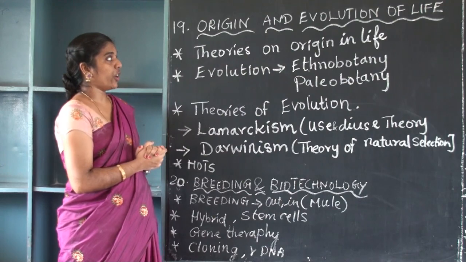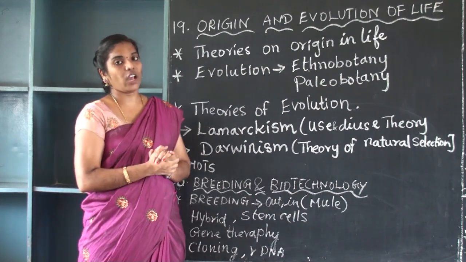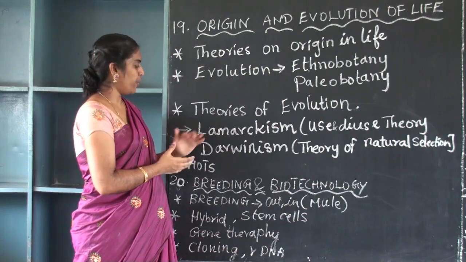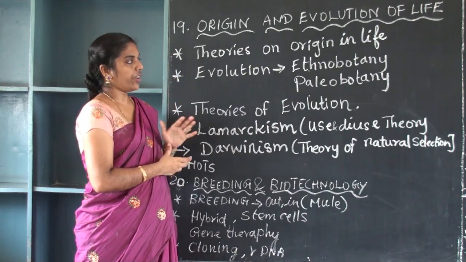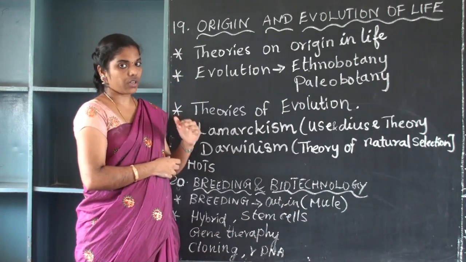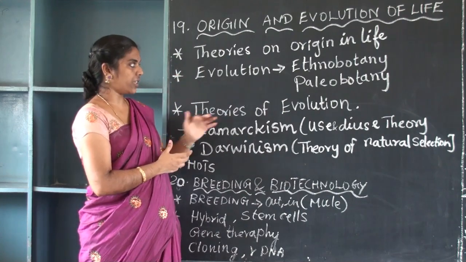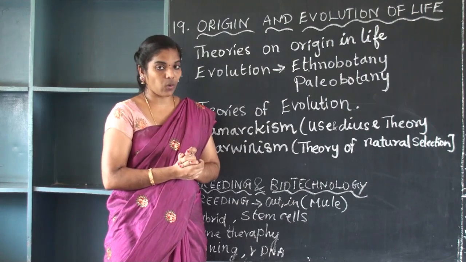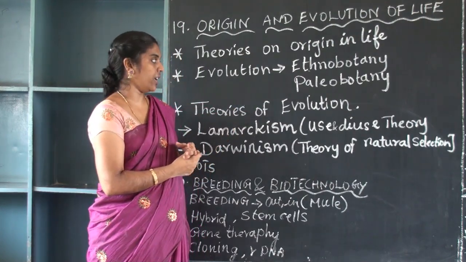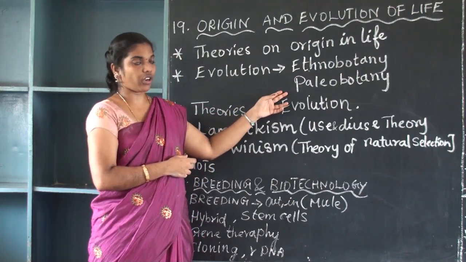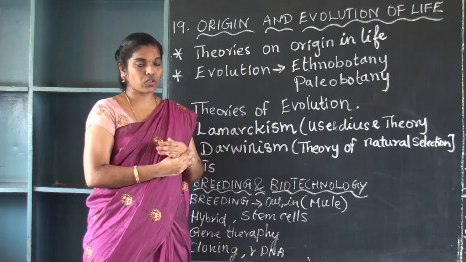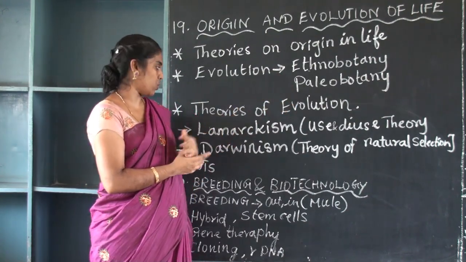The next lesson we are going to see is origin and evolution of life. In this, I am taking the important topics along. Theory of origin of life: how the origin of life started and the theories you should learn. And then evolution. Two parts are there in evolution: one is ethnobotany and another one is paleobotany. The definitions and some detailed explanations are there in the textbook. Please refer to that and make use of it.